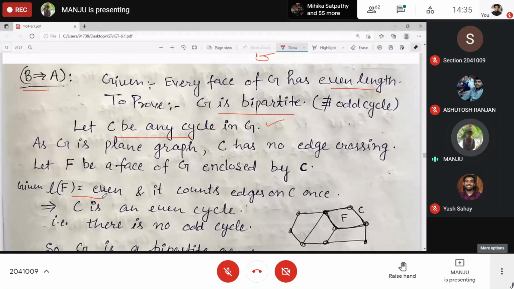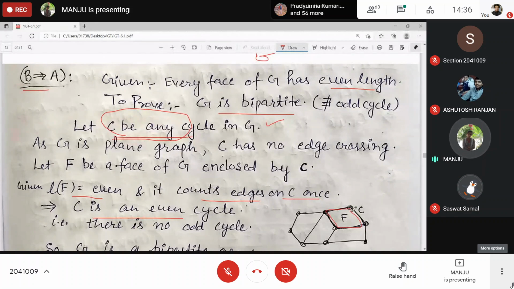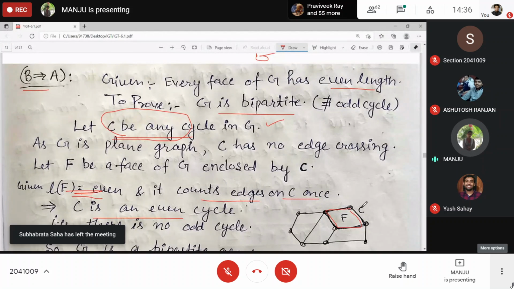Given its length is even and it counts only once, that's why this cycle is even, because it bounds a region. Clear? For example, C bounds the region F. If C is even, then this closed walk is even, and this only becomes the boundary for this region.